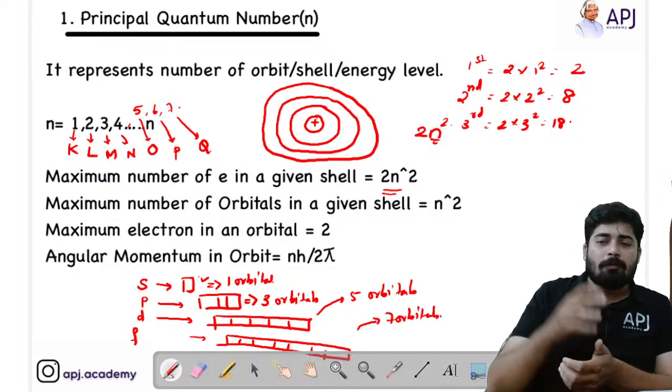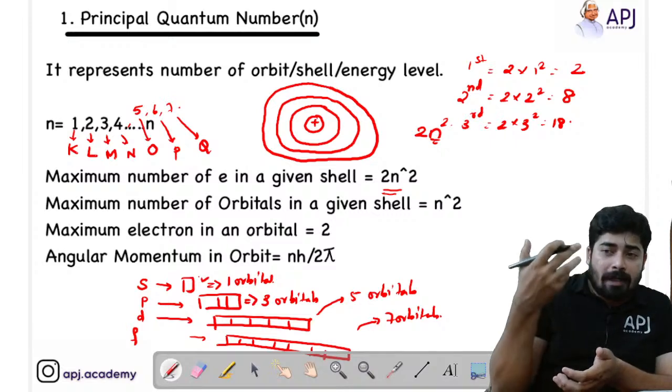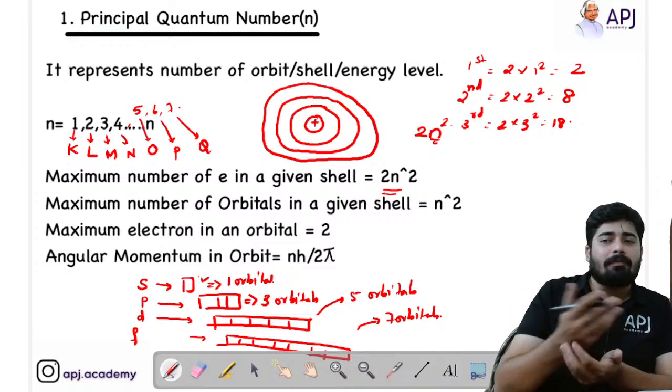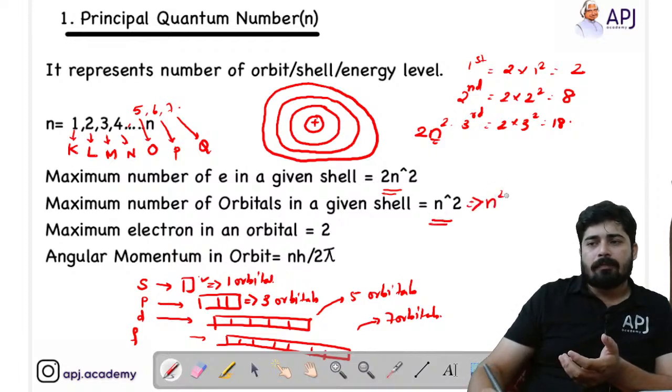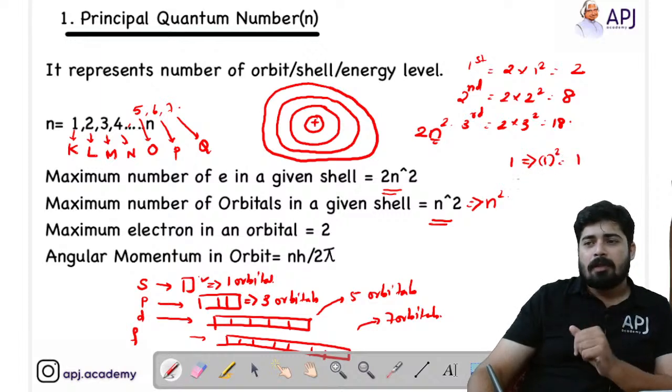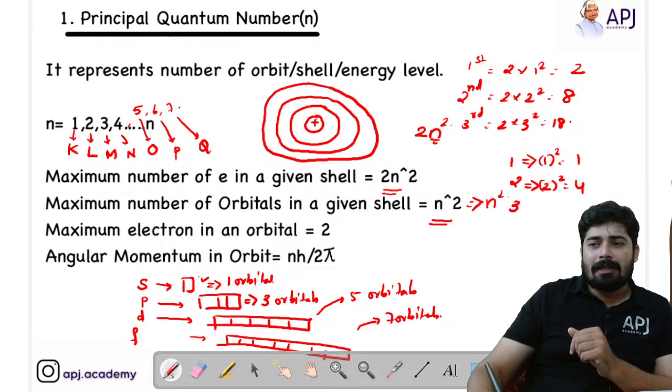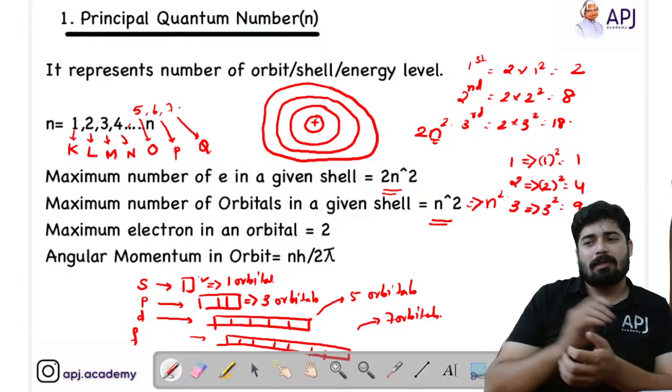Okay. So if you are asked to find out how many orbitals are present in a given shell, then you can simply use this formula, that is n square. That means in the first shell, you will have how many orbitals? 1 square orbitals, that is 1 orbital. For the second shell, you will have 2 square orbitals, that means 4 orbitals. In the third shell, you will have 3 square orbitals, that is 9 orbitals.